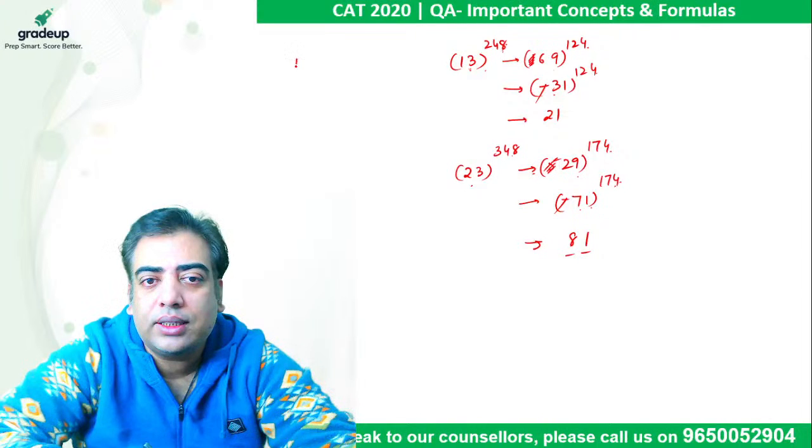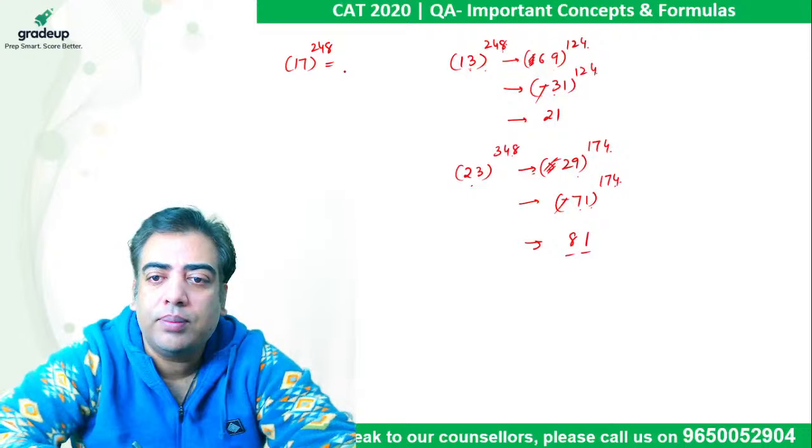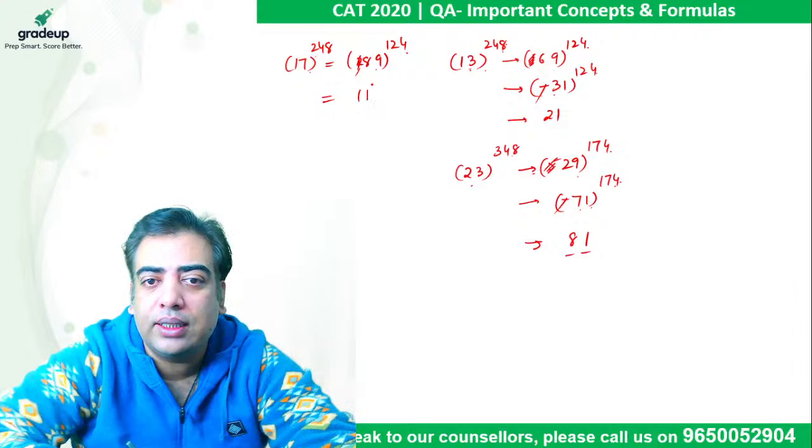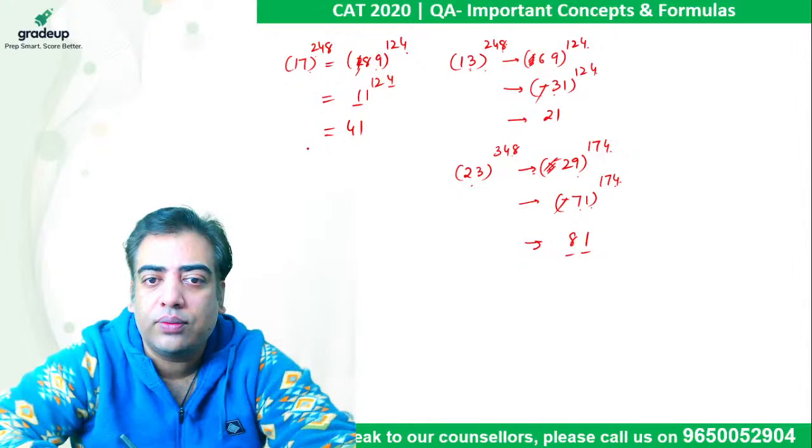If it is 17 raised to power 248, the very first step will be squaring. 17 square is 289 and power will be halved. It becomes 124. So 2 plays no role here, and 89 is 11 less than 100. So 4 into 1 is 4 followed by a 1. Last two digits are 41.